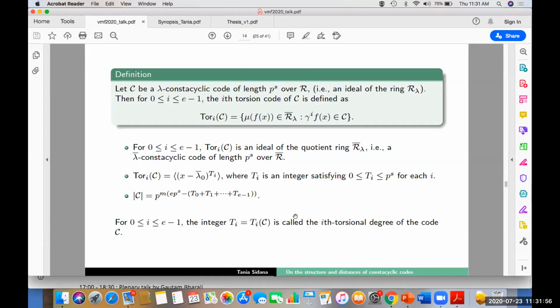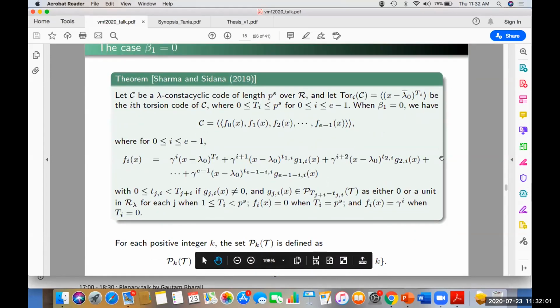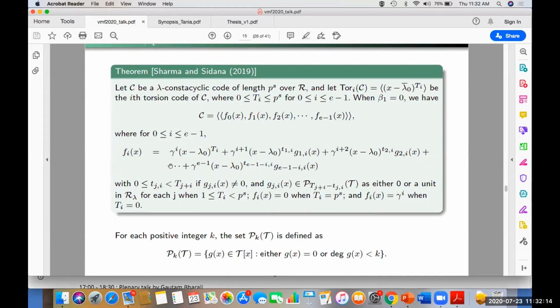Now, using these torsional degrees, we are able to determine algebraic structures of lambda constacyclic codes in the case when beta 1 is 0. This result says that when beta 1 is 0, every lambda constacyclic code has a unique generating set of the form f0, f1, ..., f(p minus 1), where the polynomial fi is of this form. Here the degree of the polynomial will be ti, and this ti is basically the torsional degree of a code. So in the case when beta 1 is 0, every lambda constacyclic code has a unique generating set.